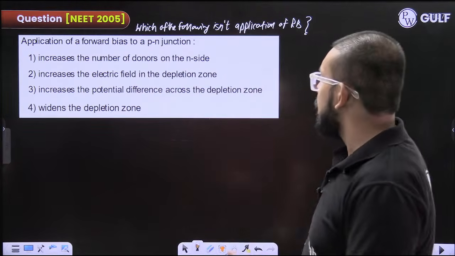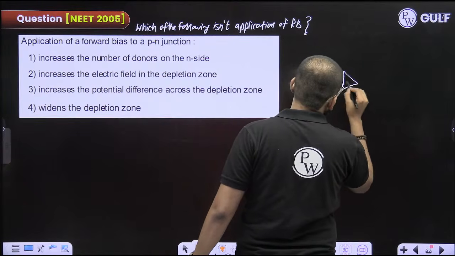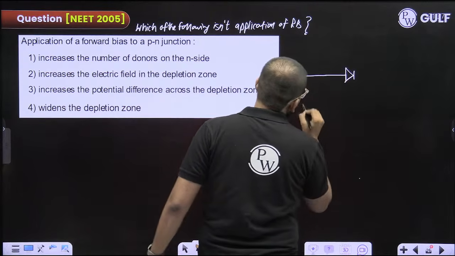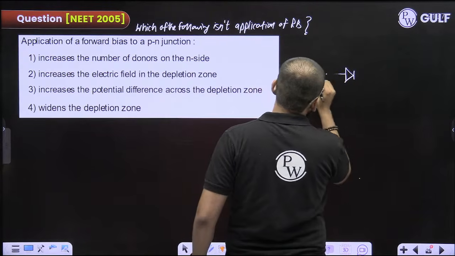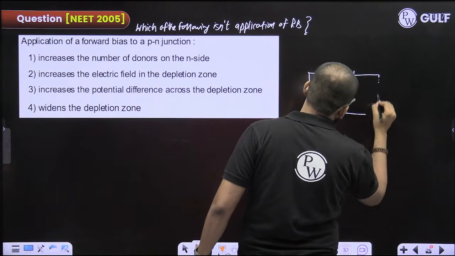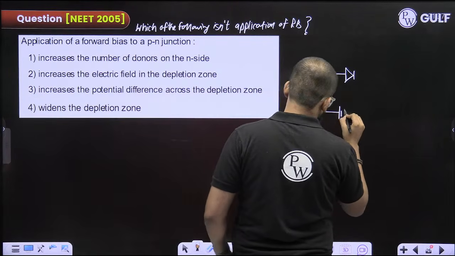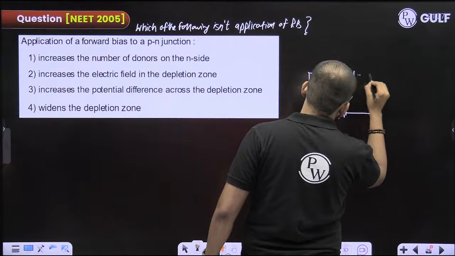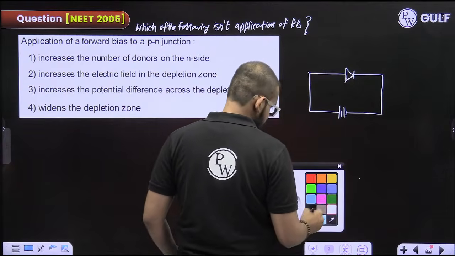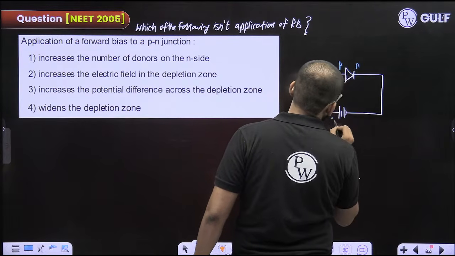Okay. What happens in forward bias? I hope you remember. Suppose this is the PN junction diode. You connect the P side with the positive, higher potential, and the N side with the lower potential.